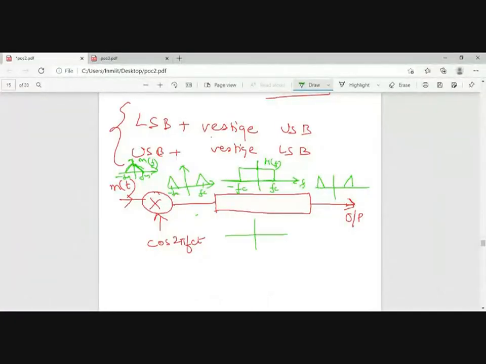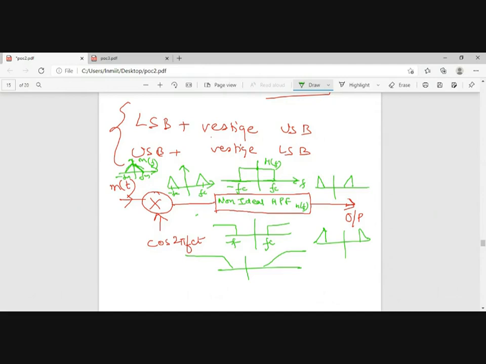Similarly, if we go for a high pass filter with frequency response at fc and minus fc, I will get my upper sidebands, something like this. But this will happen only when the filter is ideal. So now we are going for non-ideal filters, a non-ideal HPF with a response H(f). That means my response will have a transition period.